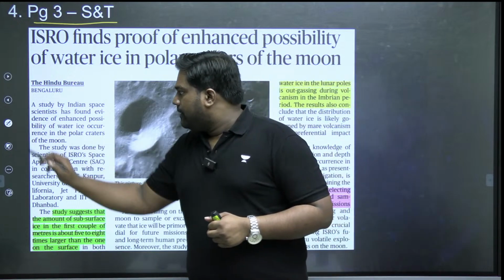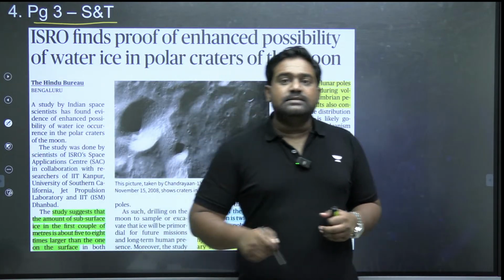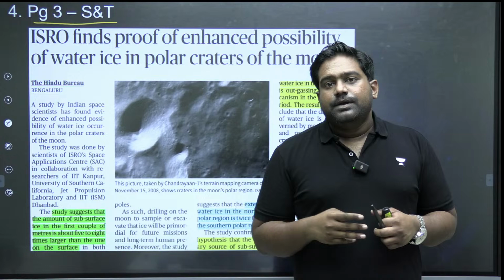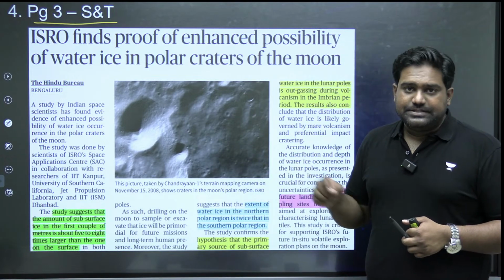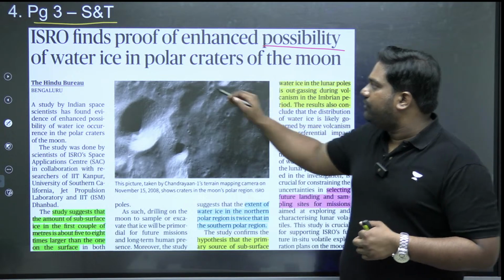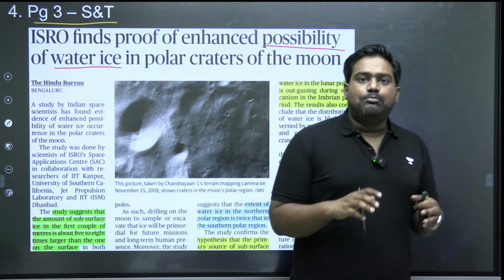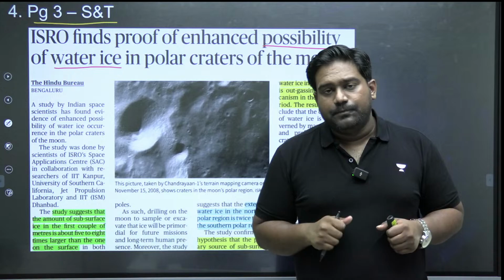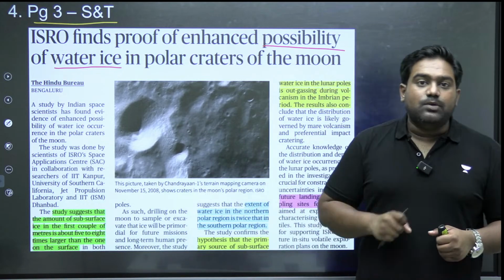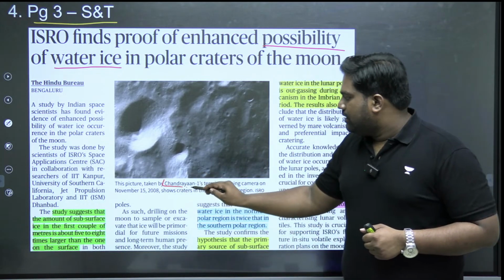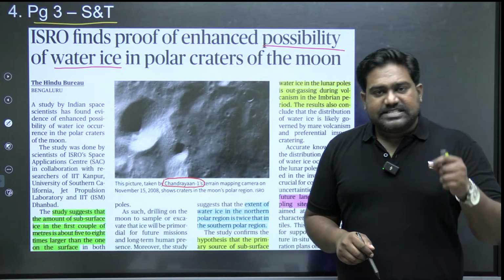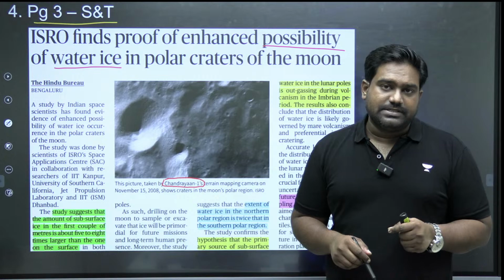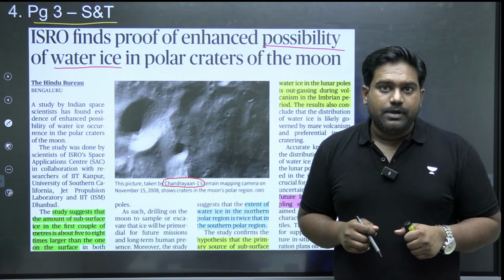According to the article, a team of Indian scientists and researchers, they have detected some very important evidence regarding the presence of water ice in the polar ice caps of the moon. India's Chandrayaan-1 mission found direct evidence to establish the presence of water ice crystals in the polar ice caps of the moon.